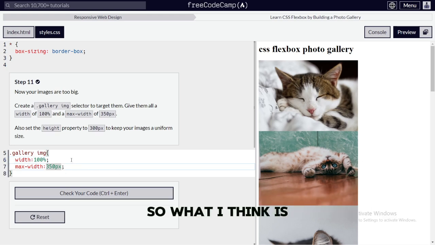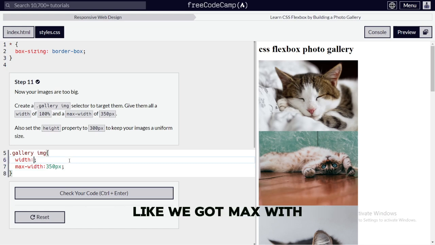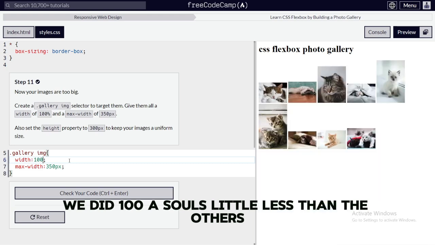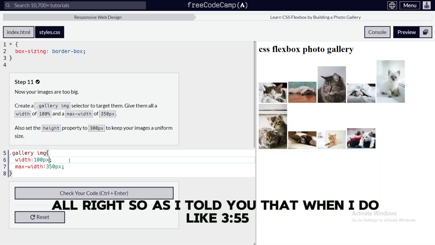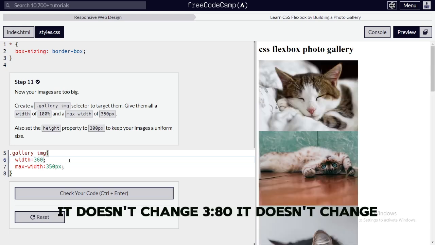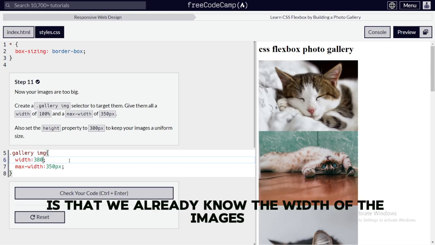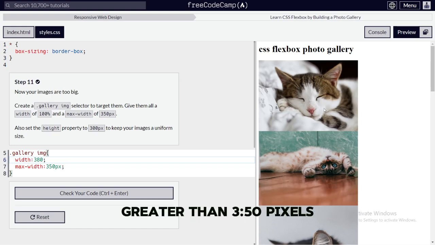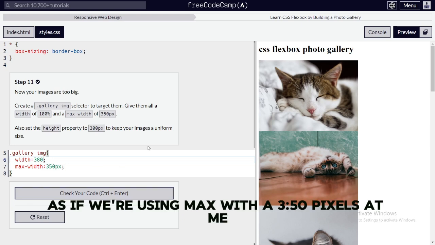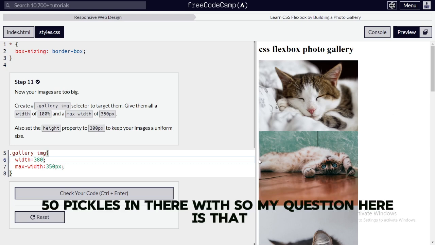Another thing to test is to leave it without max width and set 100 pixels, a little less than the others. As I told you, when I do 355, it won't change. 360, it doesn't change. 380, it doesn't change. What I think is weird is that we already know the width of the image is greater than 350 pixels, and if we're using a max width of 350 pixels, that means we want these images to be 350 pixels in width.